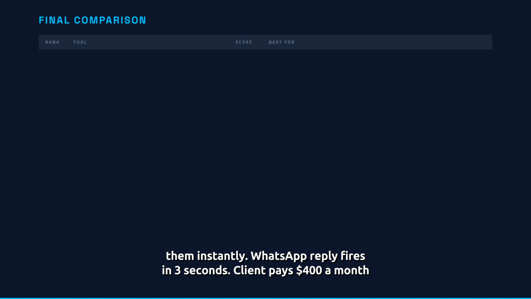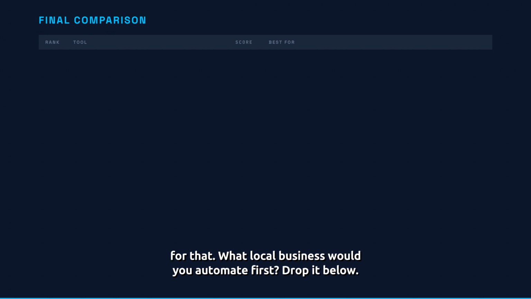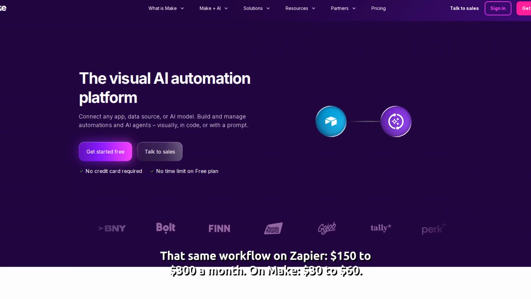That same workflow on Zapier: $150 to $300 a month. On Make: $30 to $60. 5 times cheaper.